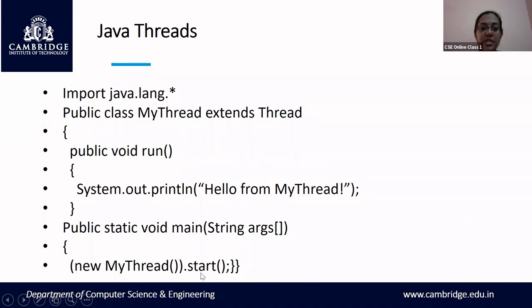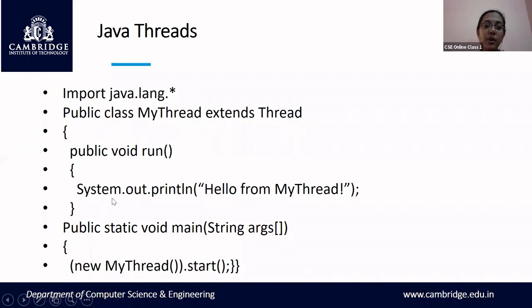What is the meaning of start and what is the meaning of run? For running or executing a thread, you are using the function run, and start is going to make the thread ready. Since you have created a new class called mythread, you are calling the start function as part of the object, and then you are overriding the run method. The run method has got nothing to do by default, but you are overriding it and giving it functionality.